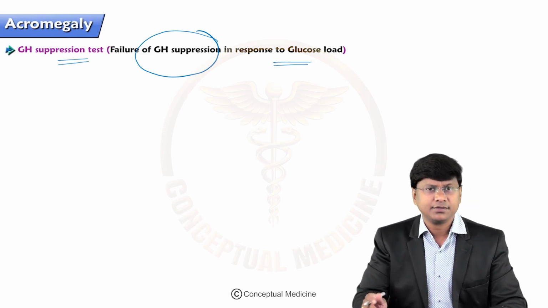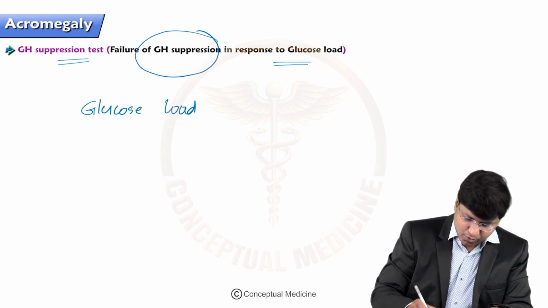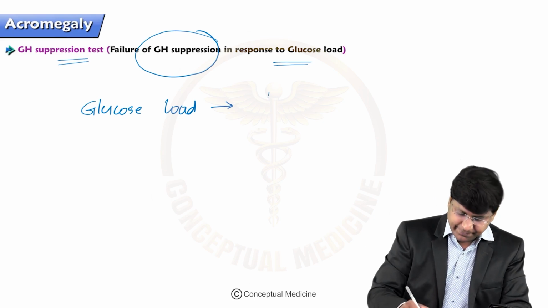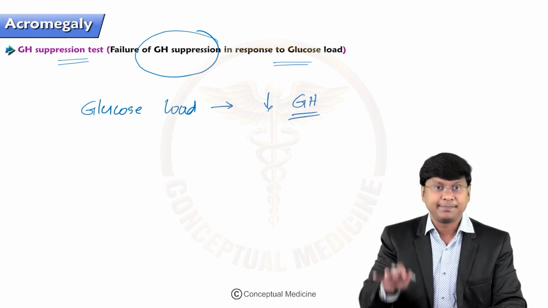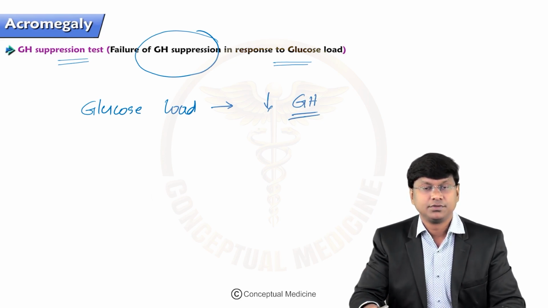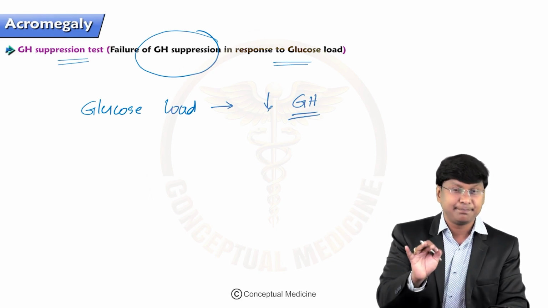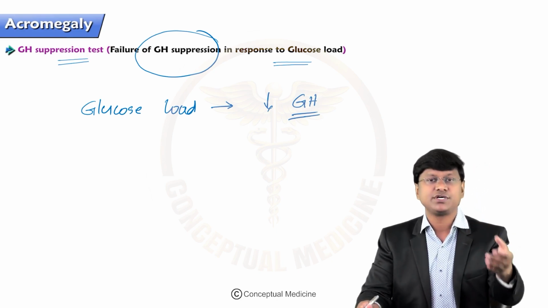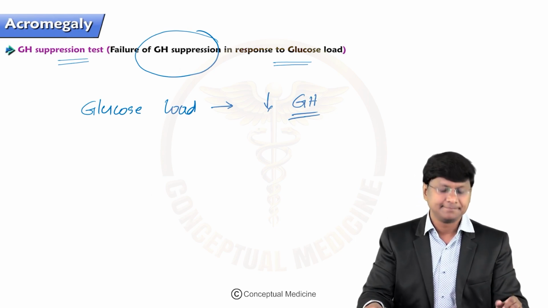Normally the glucose load should suppress the levels of growth hormone. And measurement of your insulin-like growth factor or somatomedin correlates with the disease activity. Please remember this point. The higher your somatomedin levels, the more severe is your acromegaly.